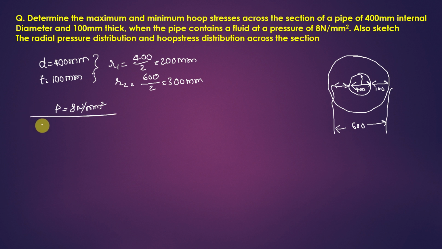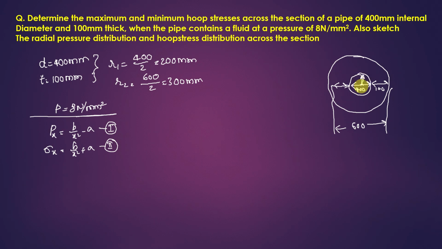Let us write the Lame's equations we have. So we have Lame's equation: Px is equal to b by x square minus a, sigma x is equal to b by x square plus a, and take it as equation number Roman 1 and Roman 2. Let us find out everything.